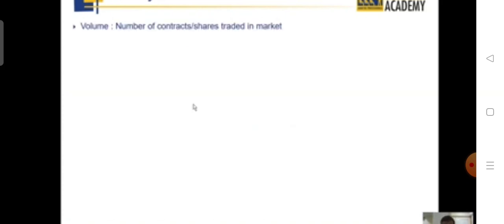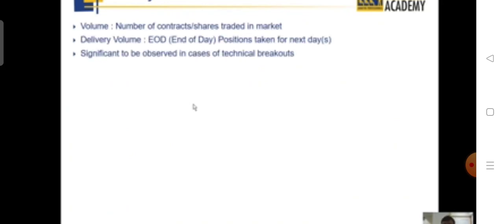What are delivery volume statistics? What is volume? In a simple sense, it is the number of contracts or shares traded in the market. What is delivery volume? This is with respect to the cash market or capital market. Delivery volume is the end of the day position taken for either the next day or a number of days. It is significant to track delivery, especially where there is a significant technical breakout of a particular stock. I'm sure you must have read or learned from one of our faculty about the significance of technical breakout and which parameters should be looked into carefully if you want to get a confirmation of the technical breakout.